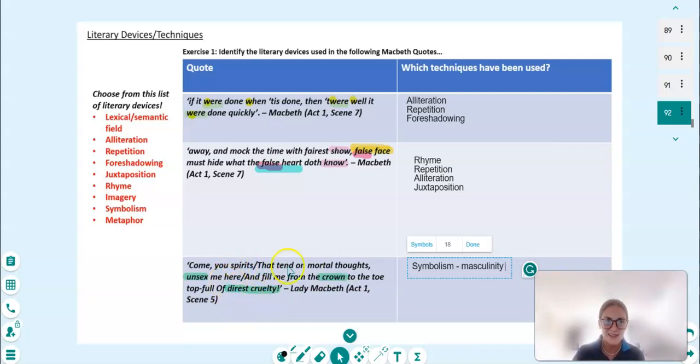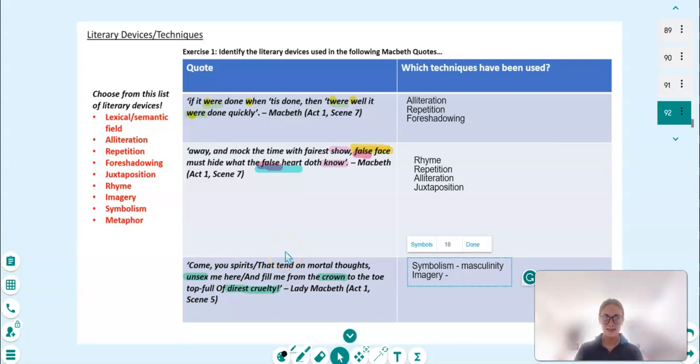And then bringing it back to this idea of direst cruelty. If you want to have that crown, you need to be as far from a woman as possible, and you need to be full of ruthlessness and cruelty and brutality. So I think there's a lot of symbolism in this that pertains to masculinity. Another one from the list we haven't used is imagery. I think that's quite a good one for this one as well, actually.